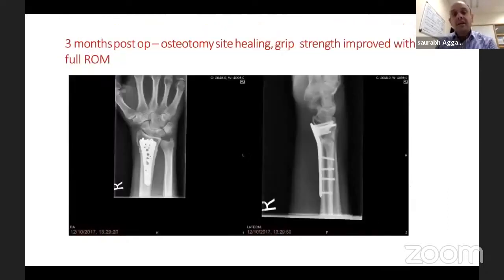So then another thing, if you've gone from the volar surface, and if there's a volar cortical contact, is there any way you can put a graft in? It's not easy, but it is possible.